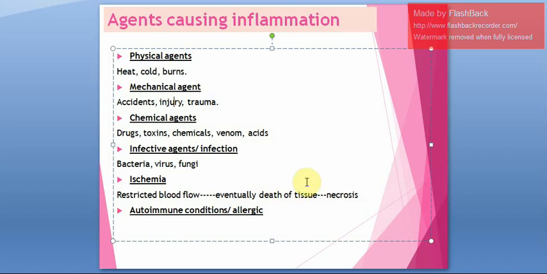The death of the tissue is referred to as necrosis or gangrene. Next cause of inflammation is autoimmune conditions. In autoimmune conditions, there is mostly self-destruction by one's own immunity, so that also can result in inflammation. Other than that, allergens can also cause inflammation.